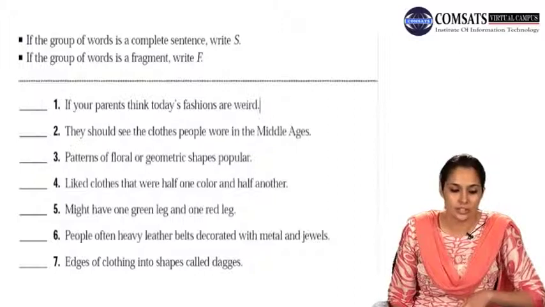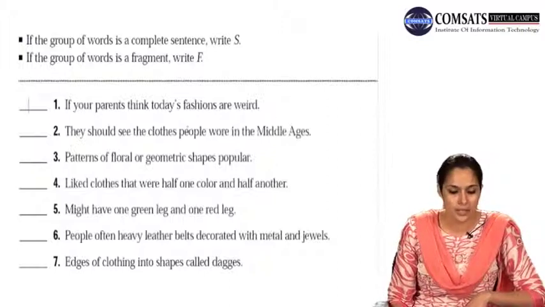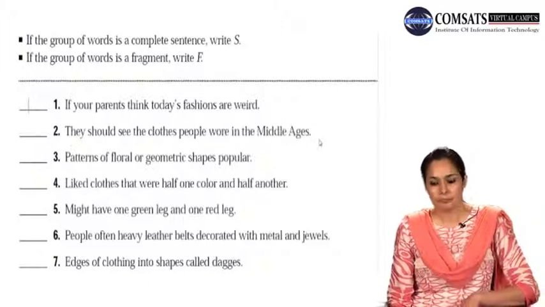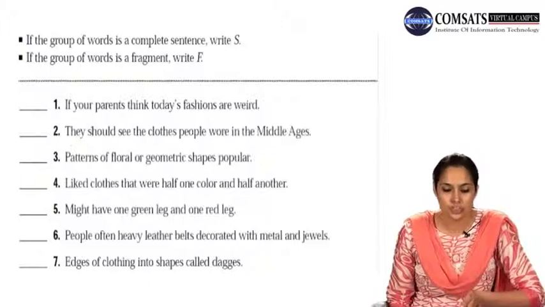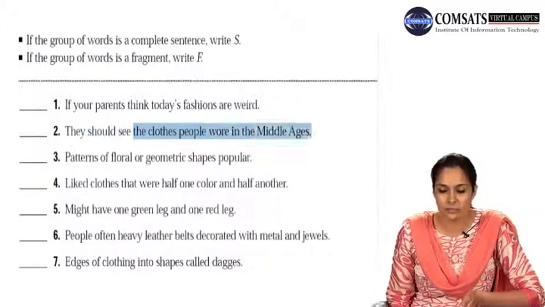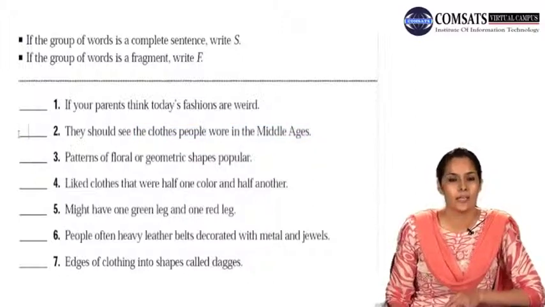You have to add something to this sentence to make it a complete sentence. So this is a fragment. The first one, you have to write F here because it is not a complete sentence. They should see the clothes people wore in the Middle Ages. They, we have the subject, should see is the verb, and this is the rest of the part of the sentence. So this is a complete sentence. You need to put an S here.